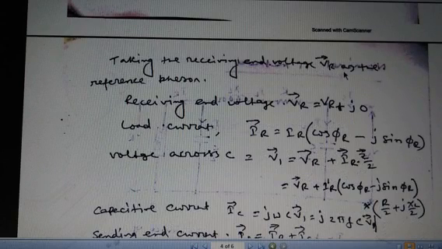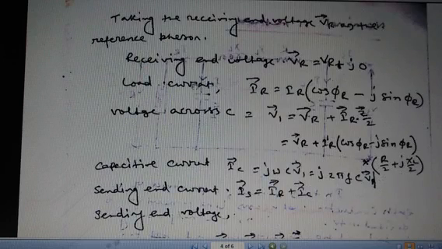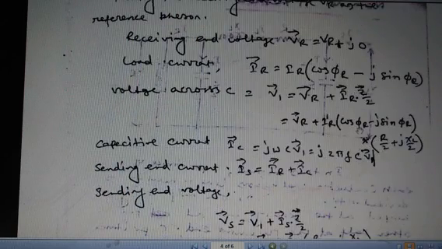Taking the receiving end voltage VR as the reference phasor, as we already discussed, the receiving end voltage VR equals VR plus J0, because we know VR is the resistive voltage and no imaginary component is present in the resistive part of the voltage. The load current IR equals IR into cos phi r minus J sin phi r, and the voltage across C, that is V1, equals VR plus IR into Z by 2, all are vectors. So that equals VR plus IR into cos phi r minus J sin phi r.